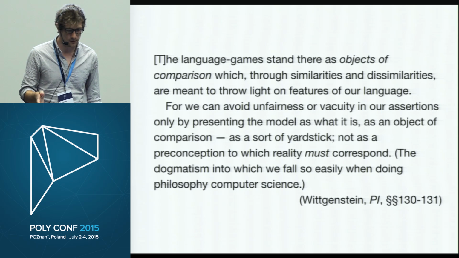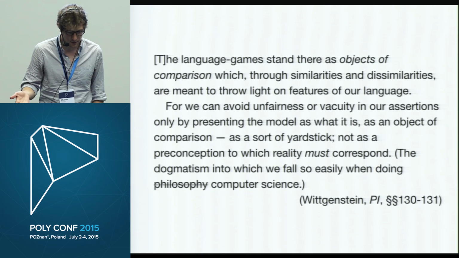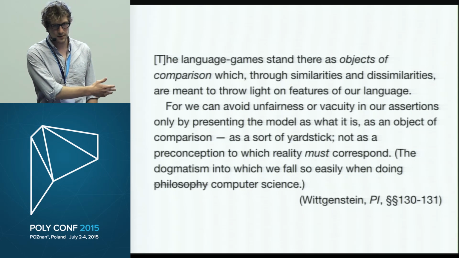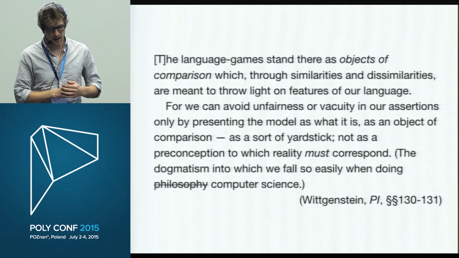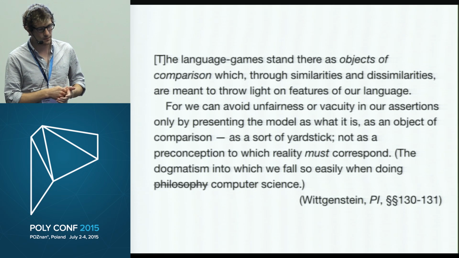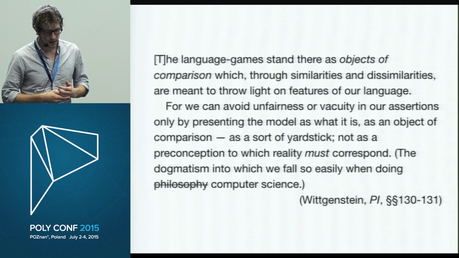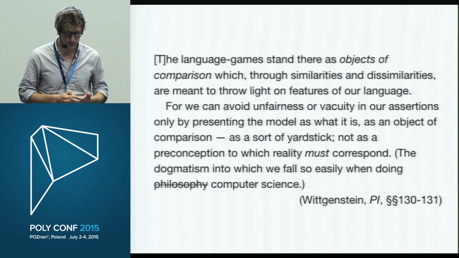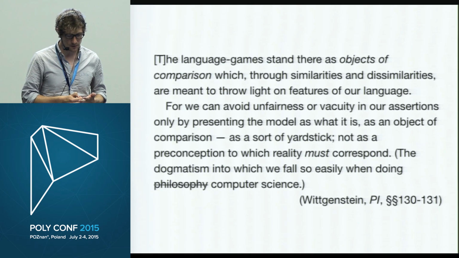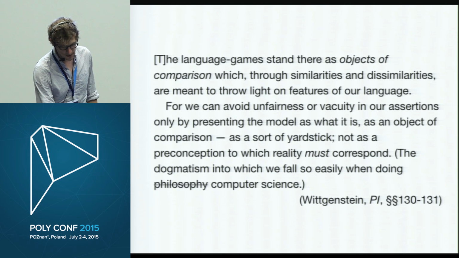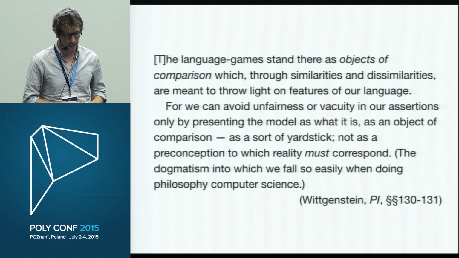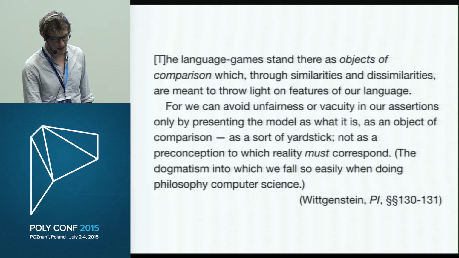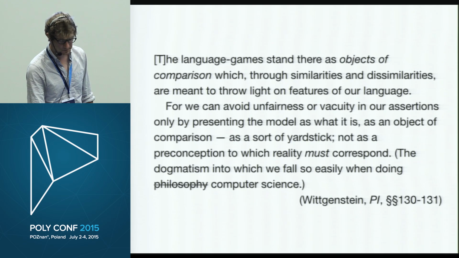That's not to say that fancy transformations have no place in microservices. Obviously, we need this, and B here certainly performs some fancy pattern matching when deciding whether to pick up a block or a slab. It is to say, rather, that the transformation's output must play by the rules of the broader language game. This point actually stands in favor of polyglot architectures, albeit in a somewhat counterintuitive way. By using the tool that performs the transformation most discreetly, but that interfaces most cleanly with the other parts of the service, we preserve the integrity of interactions among services. We avoid unfairness or vacuity in our assertions by presenting the model as what it is, an object of comparison.